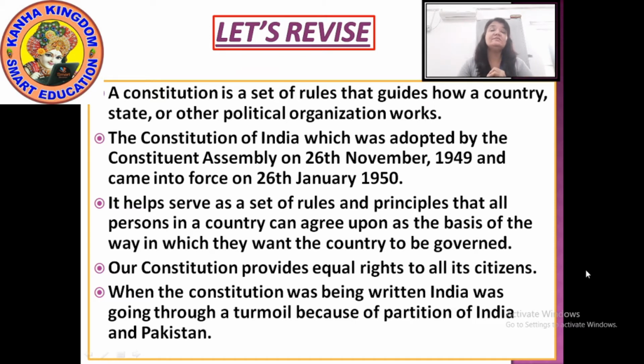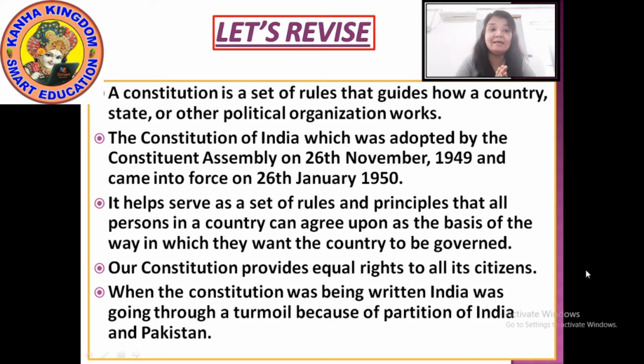Then the Constitution of India, when was it adopted and by whom? It was adopted by the Constituent Assembly on 26th November 1949, and it came into force, meaning it was implemented, on 26th January 1950.